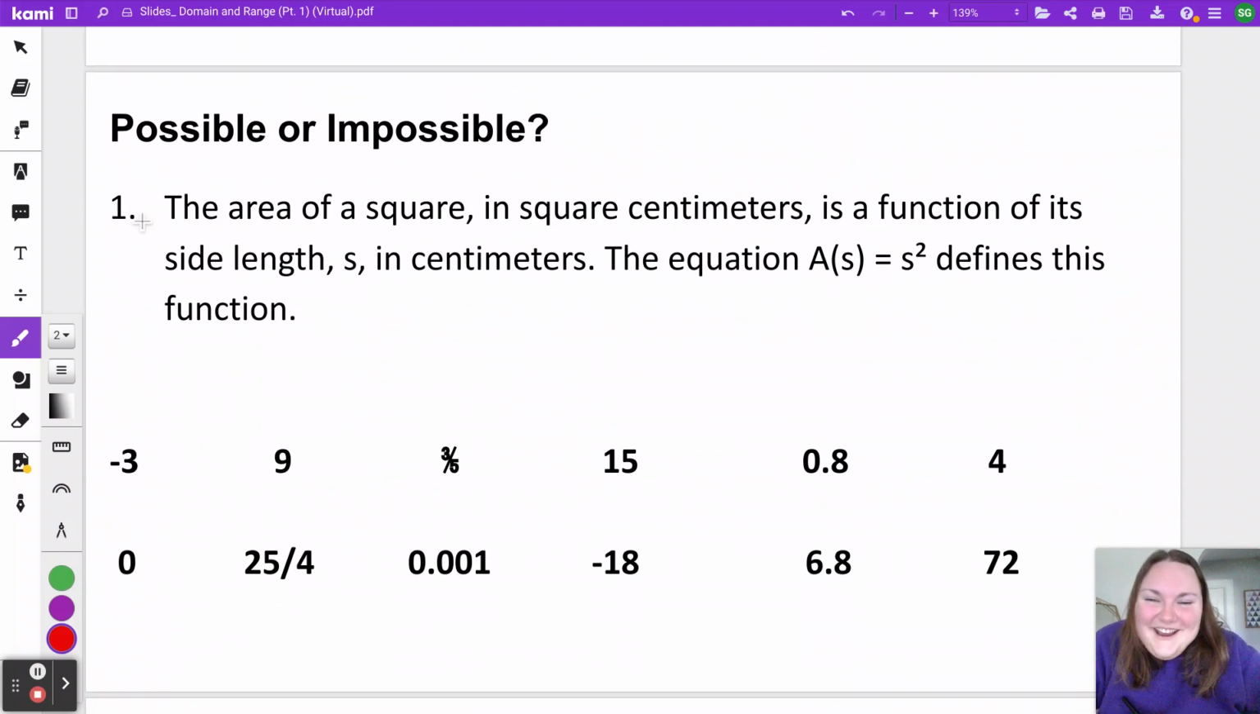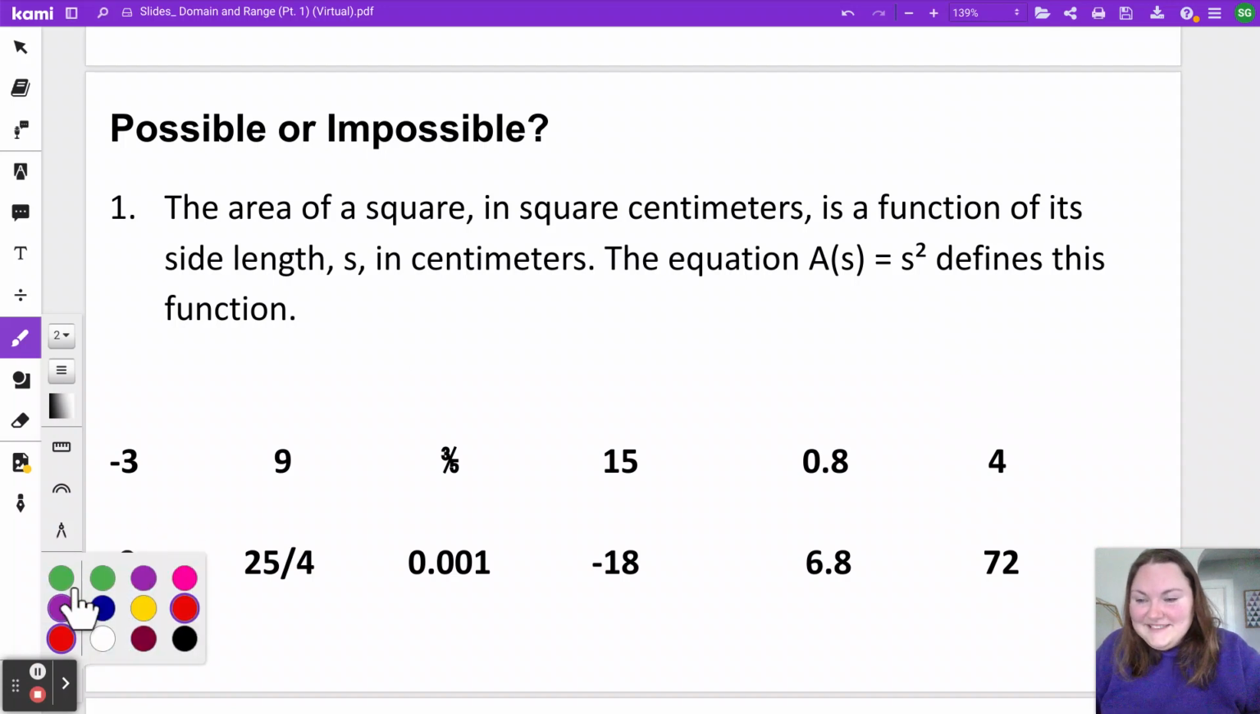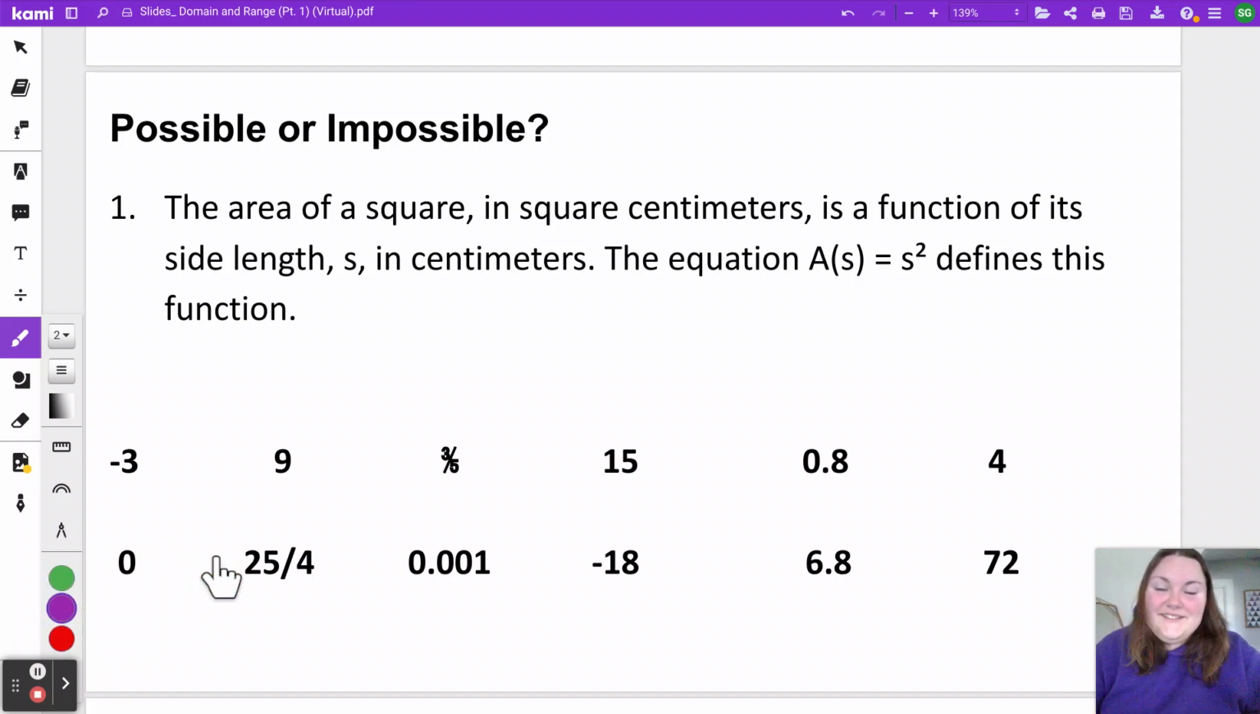The first story that we're sorting these for is this one here. The area of a square in square centimeters is a function of its side length s in centimeters. We also have the equation A of s equals s squared defines this function. I'm going to get you started here because I'm asking you about possible inputs. It's really important that we know what the input is in this situation. Do you know what the input is here?